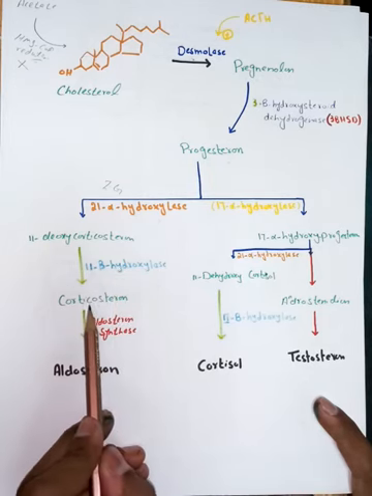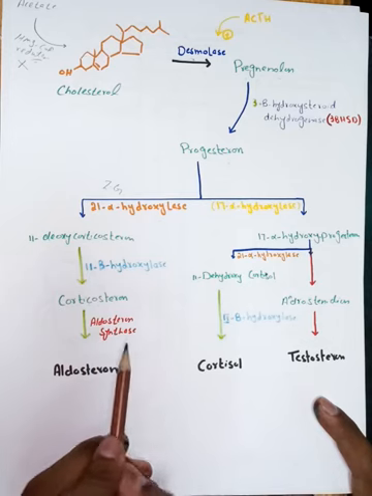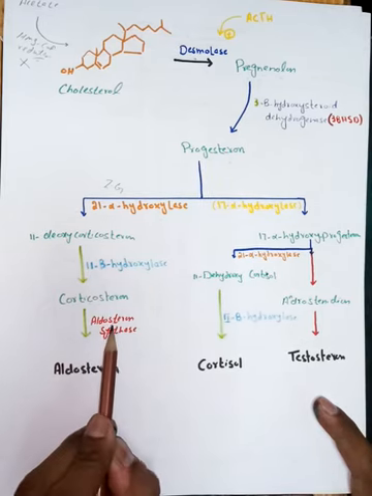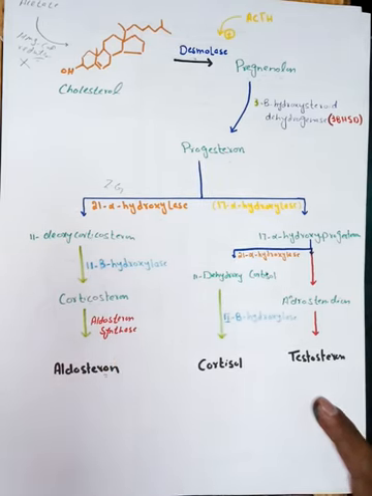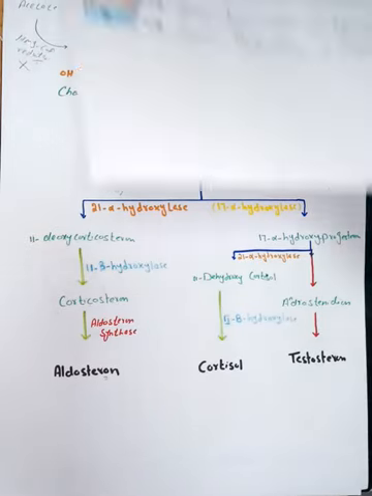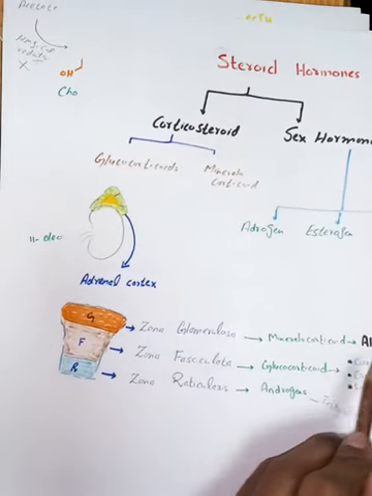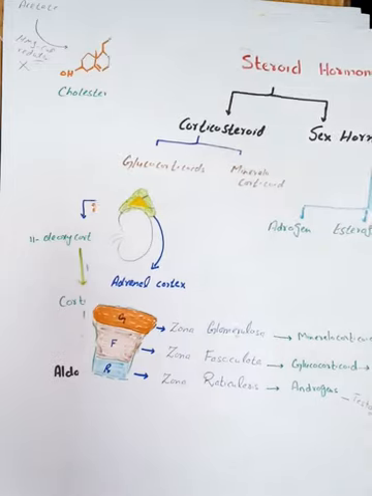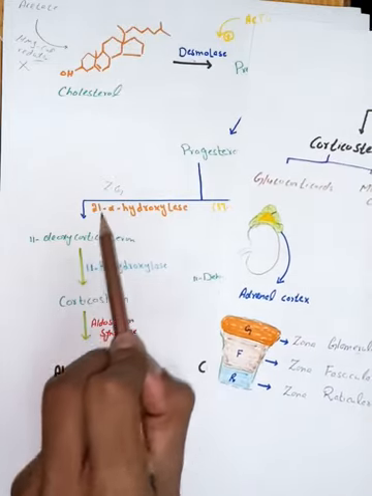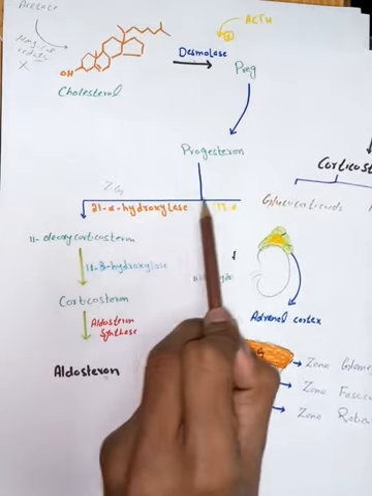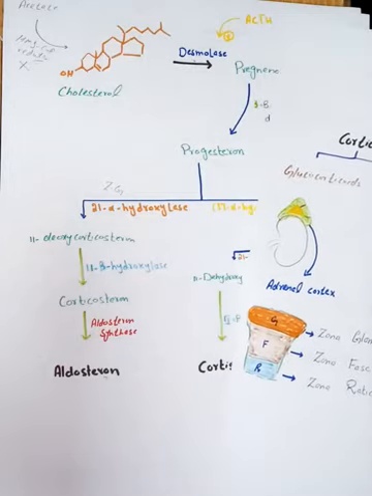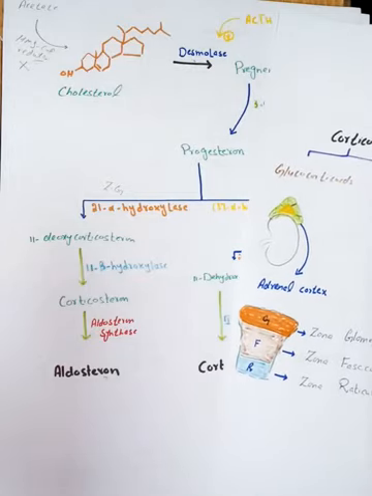Now this corticosterone will be converted into aldosterone with the help of an enzyme, aldosterone synthase. So it means this aldosterone will be synthesized in the zona glomerulosa by following this pathway. But if we look at the precursor, the parent molecule is cholesterol. Clear?